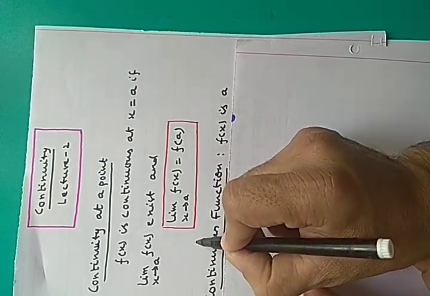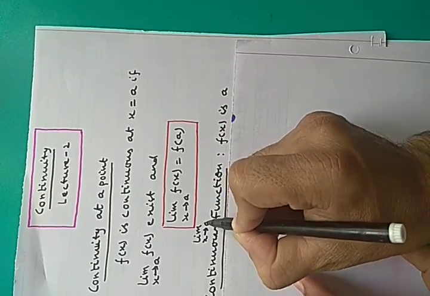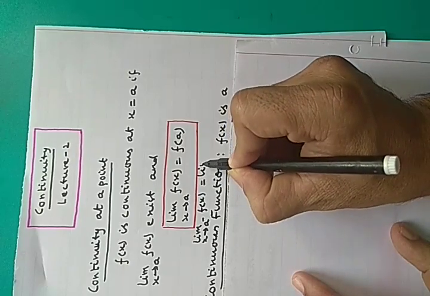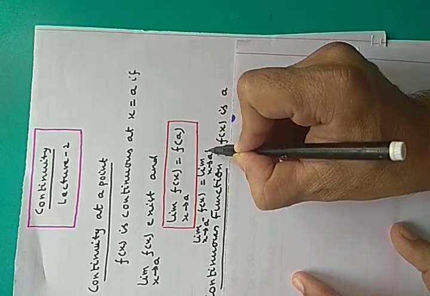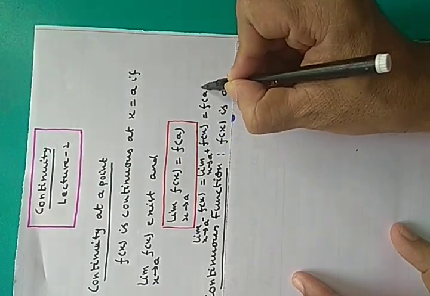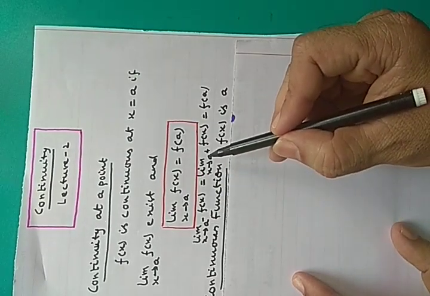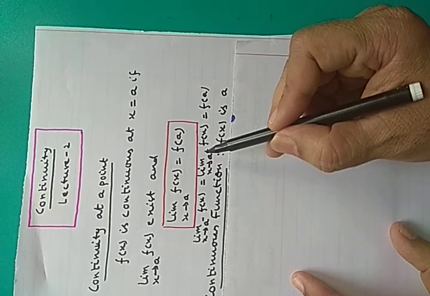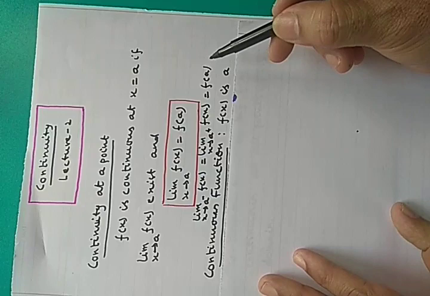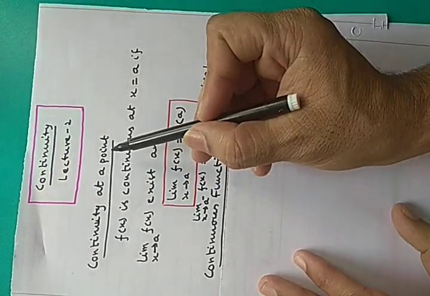If the limit as x tends to a minus of f(x) equals the limit as x tends to a plus of f(x) equals f(a). So the limit as x tends to a exists if the left hand limit equals the right hand limit, and if these two are equal and equal to the value of the function at that point, then the function is said to be continuous at that point. So this is continuity at a point.